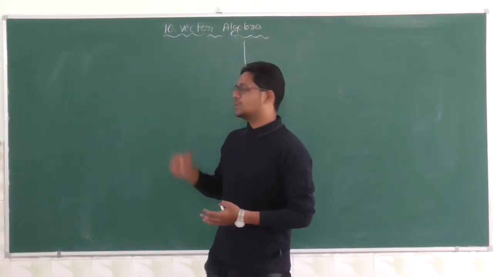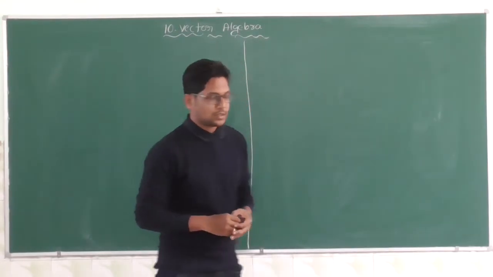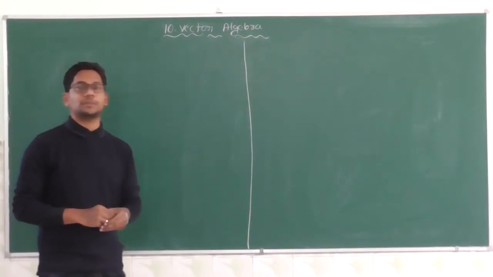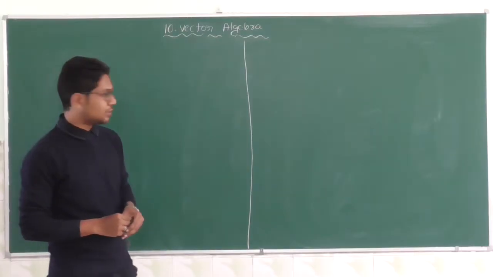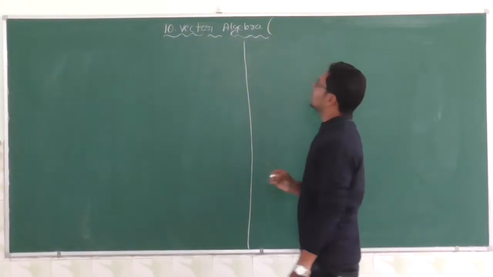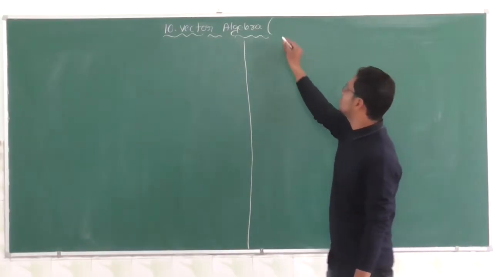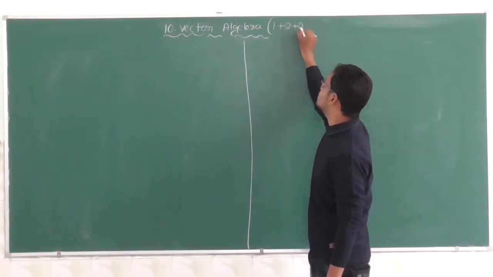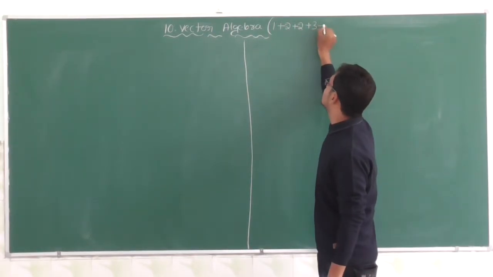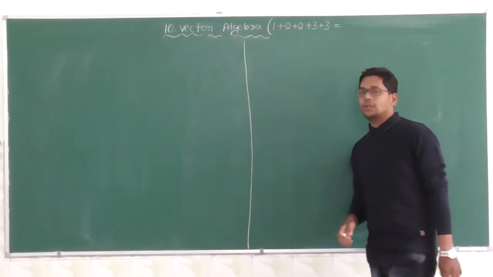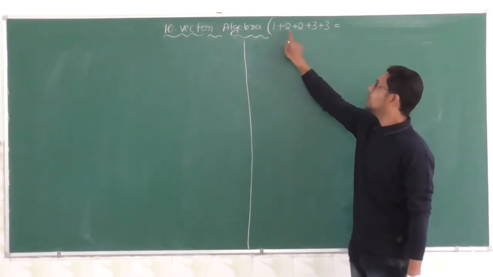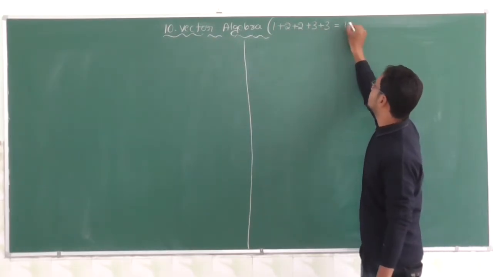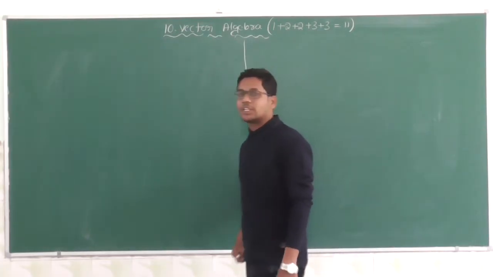Okay, let us discuss the vectors. Before that, the weightage of this chapter is 1 mark 1 question, 2 marks 2 questions, 3 marks 2 questions that will appear in this vector algebra. So completely 11 marks you will get in these vectors.